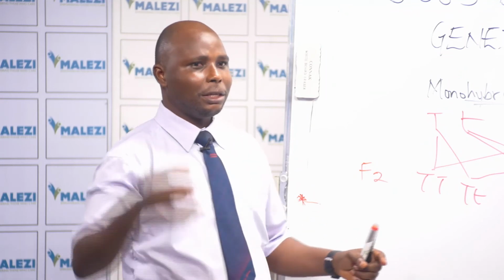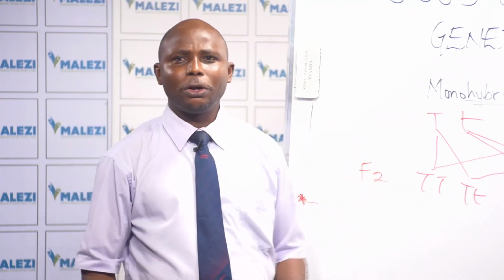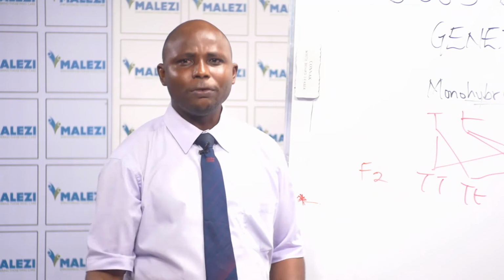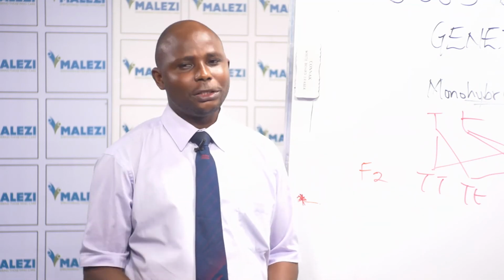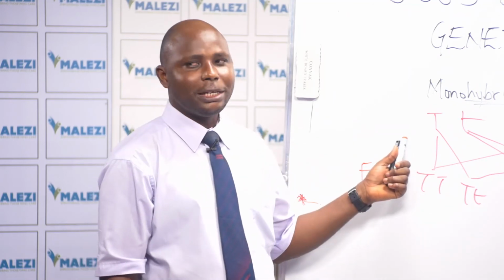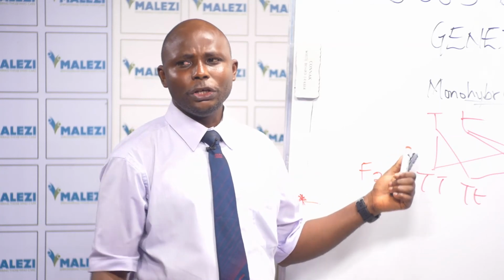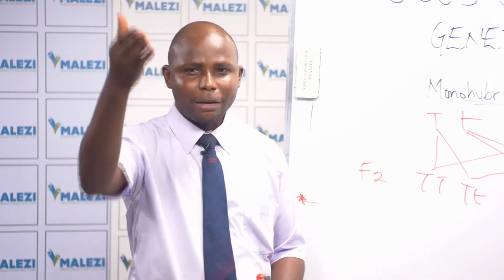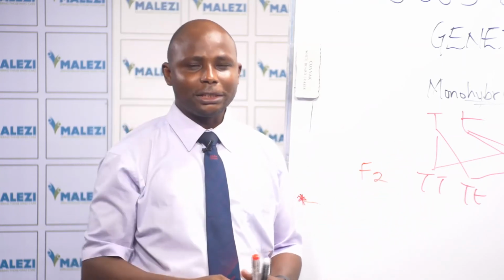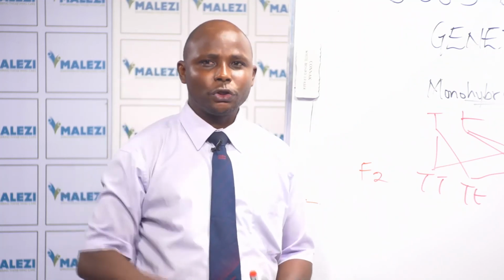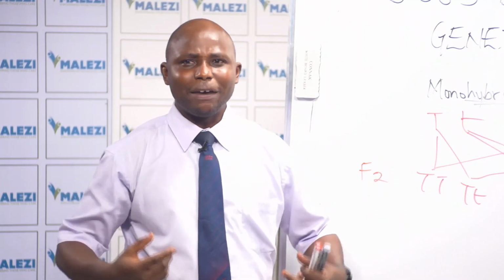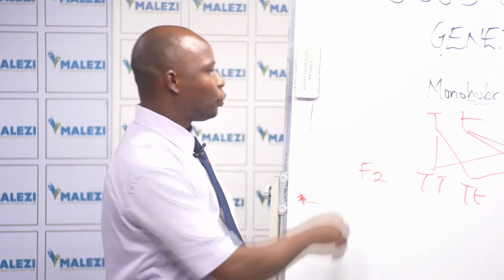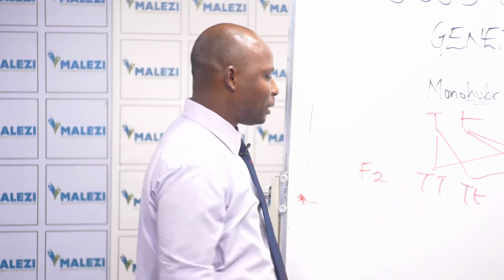And that's why you can see daddy is tall, mommy is tall, and you'll be wondering, why should they have a short child? Is this an illegitimate child? As a student of genetics, the first thing you need to do is to inquire. Check the background. Check the grandparents. Probably there is a gene for shortness in the parents that they have now passed across to that child. That's the first experiment he did.